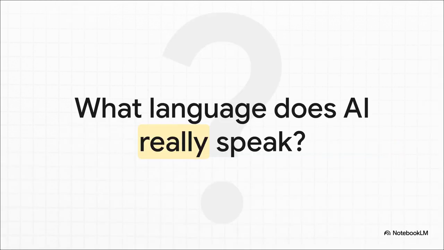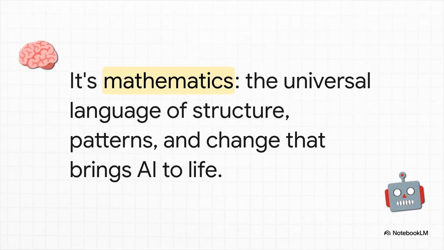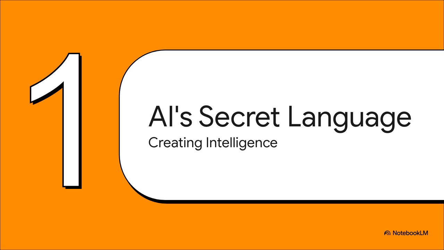So, if we really want to get what makes these things tick, we have to ask a pretty basic question. Forget Python, forget all the code. What's the actual native language of AI? What's it thinking in? Yep, that's it. Mathematics. It's the universal language of patterns, of structure, of how things change. And in this explainer, we're basically going to learn to speak it, at least the core dialect that brings AI to life. So first up, we're going to explore this secret language.